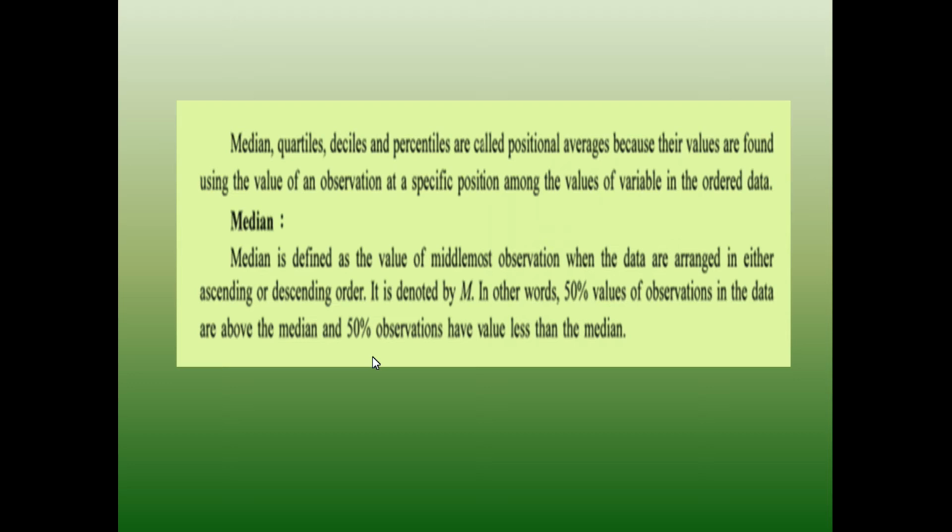Thus, median is regarded as a positional average. It lies in the middlemost position. So let us start with the examples of median for ungrouped data, discrete data and then continuous data, in order. So let us start with the discrete, ungrouped data first.